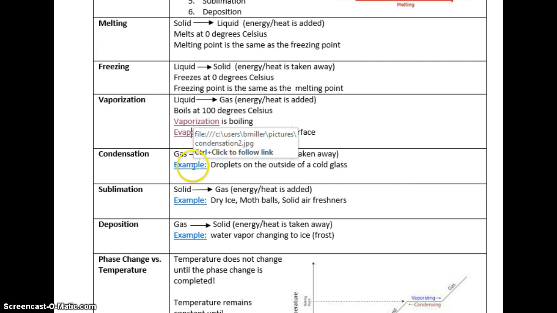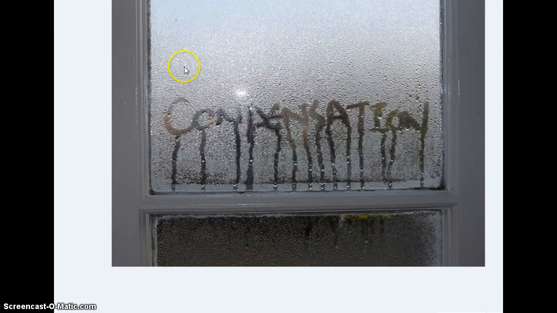And here is a good example. We can see the window. Definitely the liquid has formed. As the gas gets close to it, it gets very slow and then converts right back to a liquid state, which is what you're seeing. And that's when we can have some fun and write on the window.